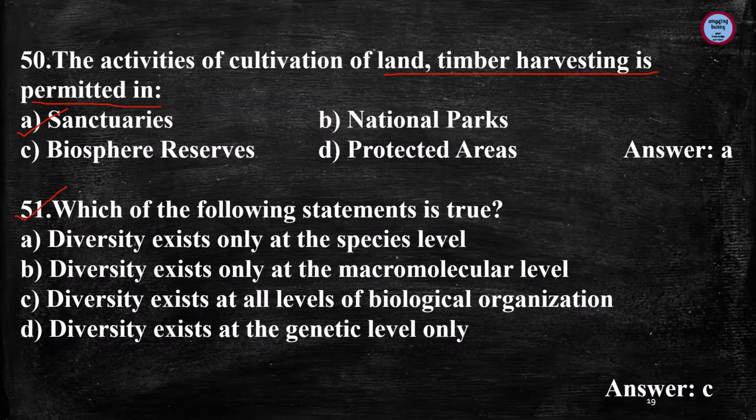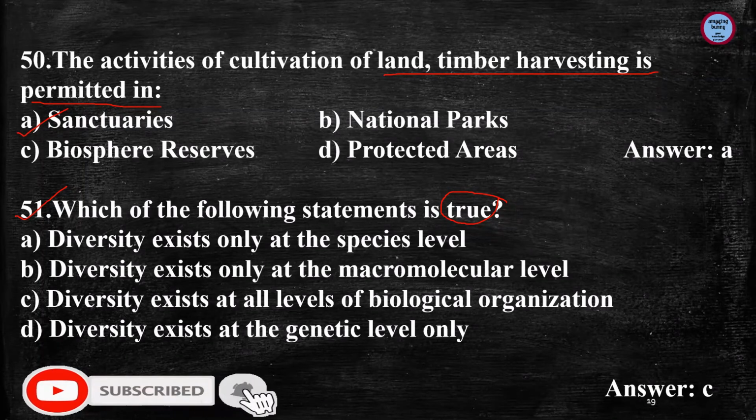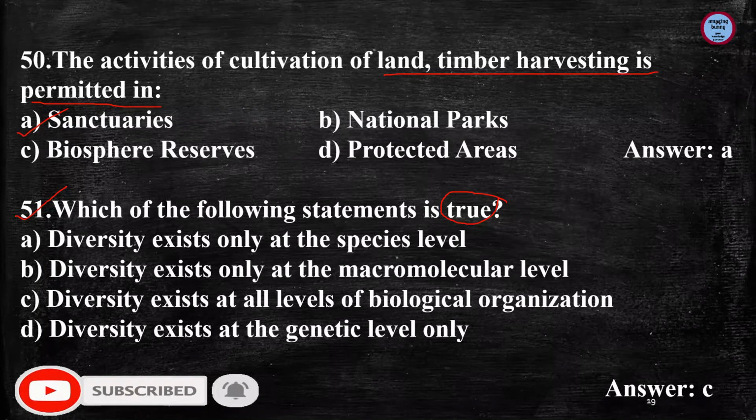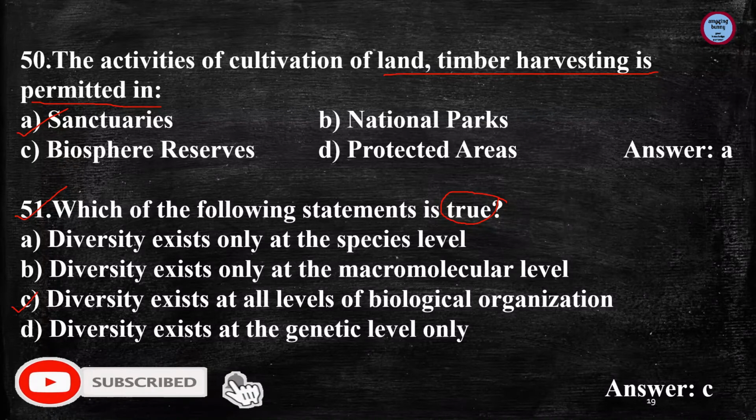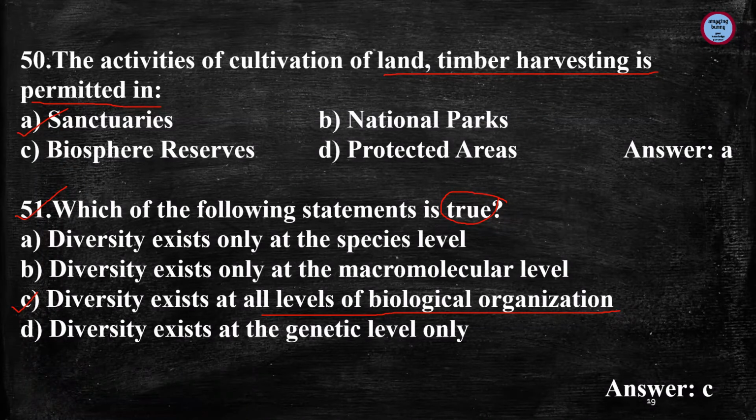Next is, which of the following statements is true? So we have to tick the true statement. First is, diversity exists only at the species level. As we know, diversity does not exist only at the species level, there are genetic level or ecosystem level also. And second is, diversity exists only at the macromolecular level, which is again the incorrect answer. And the next is, diversity exists at all levels of biological organization, which is the correct answer.